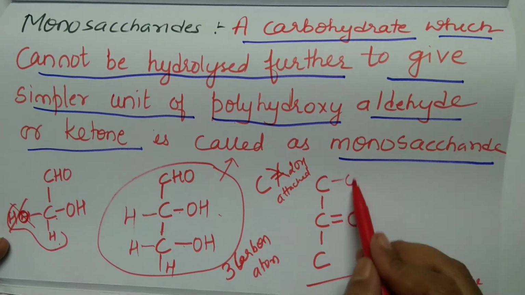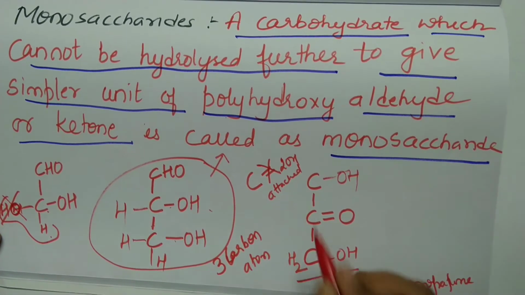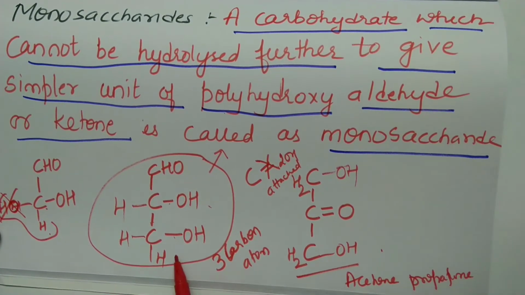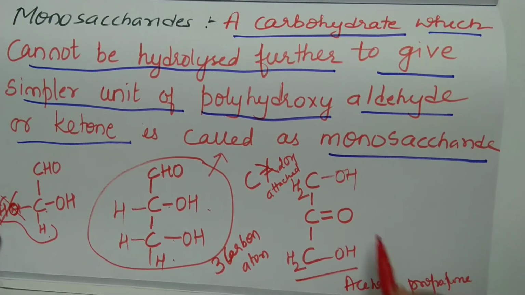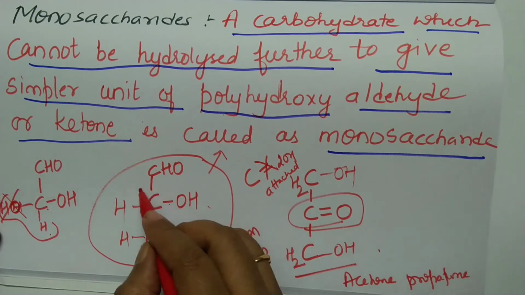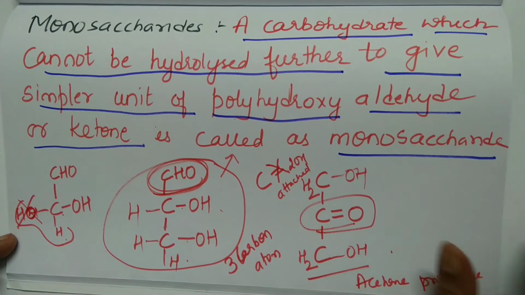I will write OH here, I shall write OH here. Complete the valency, H2, H2. So this is the first ketone and this is the first carbohydrate having a ketonic group, and this is the first carbohydrate having an aldehydic group.